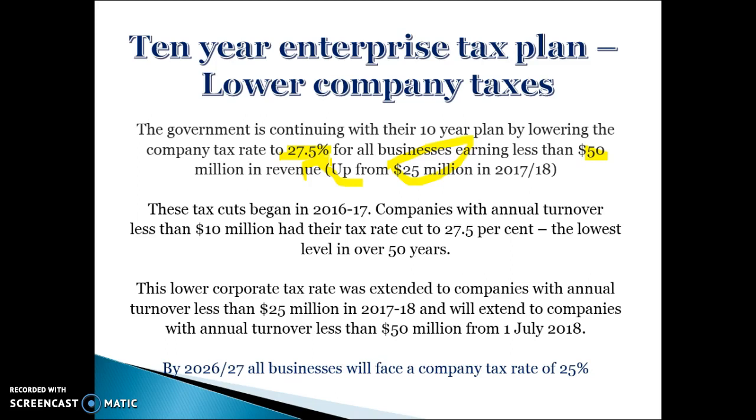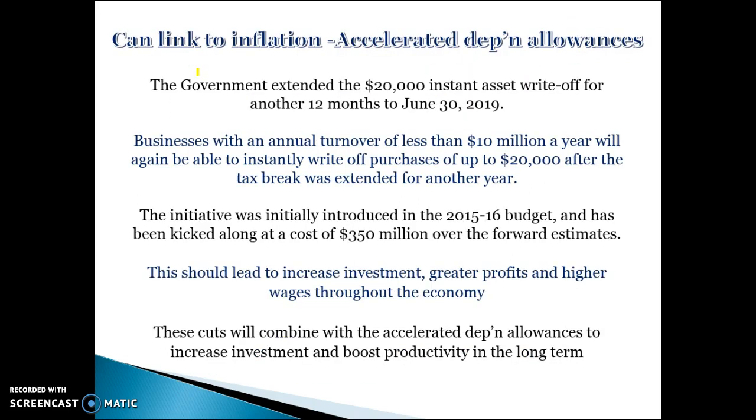The lower corporate tax rate is extended to companies earning less than $25 million last year and $50 million this year. By the year 26-27, all companies are only going to pay 25%. The idea of this is to promote investment spending and create jobs in the short term by boosting aggregate demand. And in the long term, as we invest in more technology and become more productive, it should help to reduce cost-push inflation and allow for non-inflationary growth and reduce inflationary pressures. So the lower company tax rates can be linked to inflation and growth, but it's important to recognise that the benefits for inflation are only long-term.